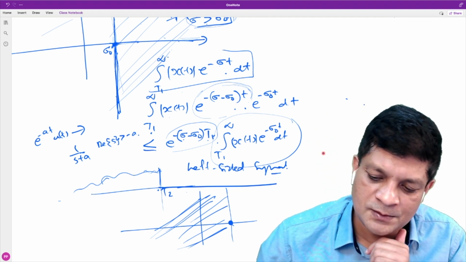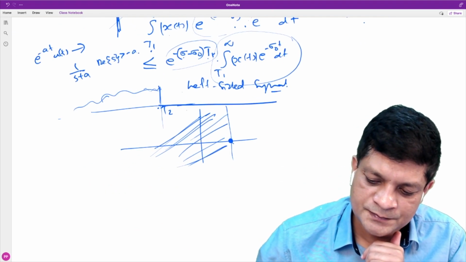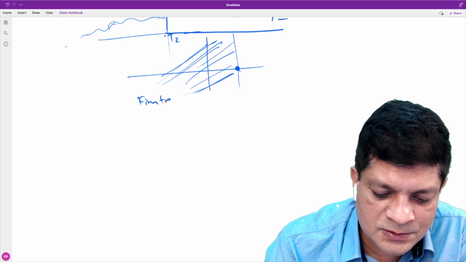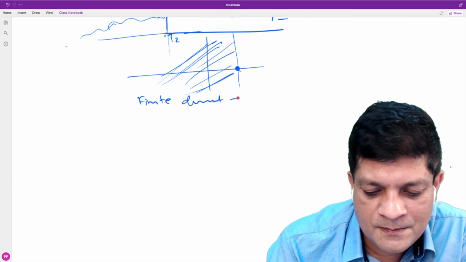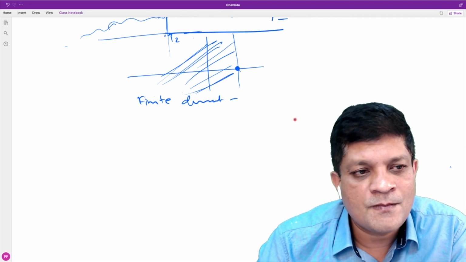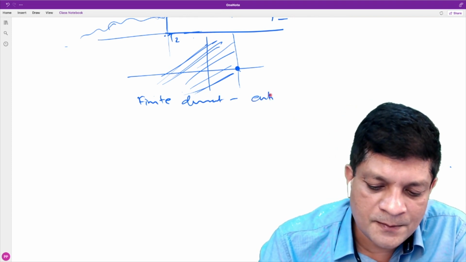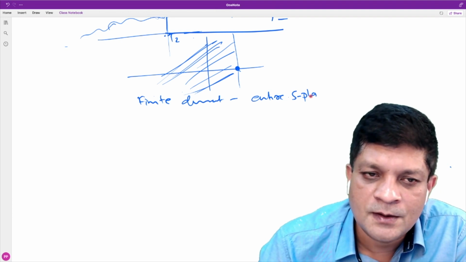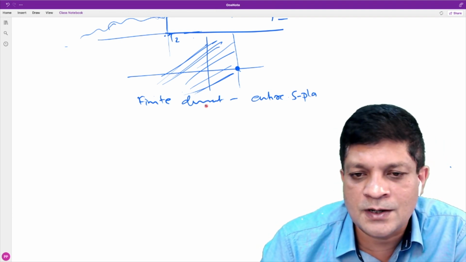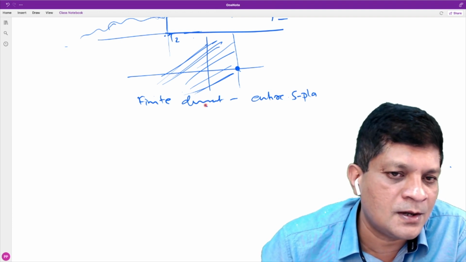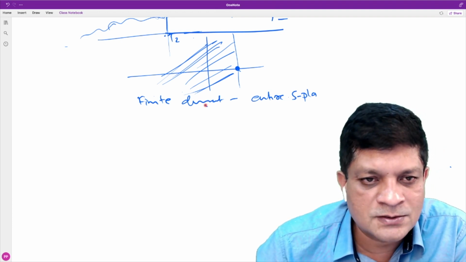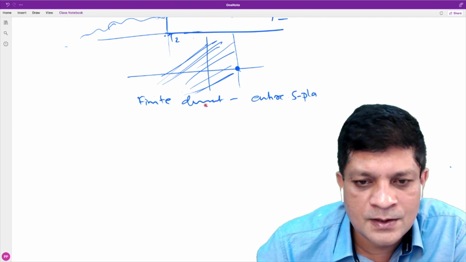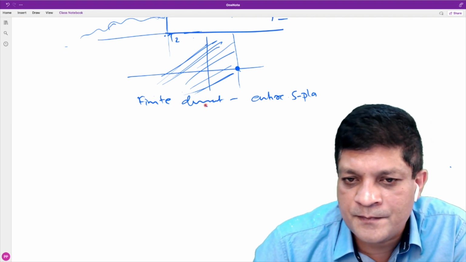One is a finite duration signal. What is the ROC of a finite duration signal? It is the entire s-plane, the complete s-plane. And remember, a finite duration signal doesn't mean that the Laplace transform always exists. The signal must be absolutely integrable. Then only it is the entire s-plane.